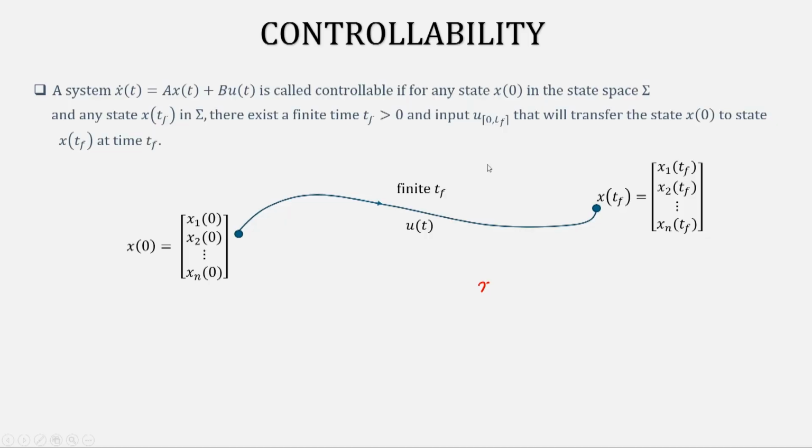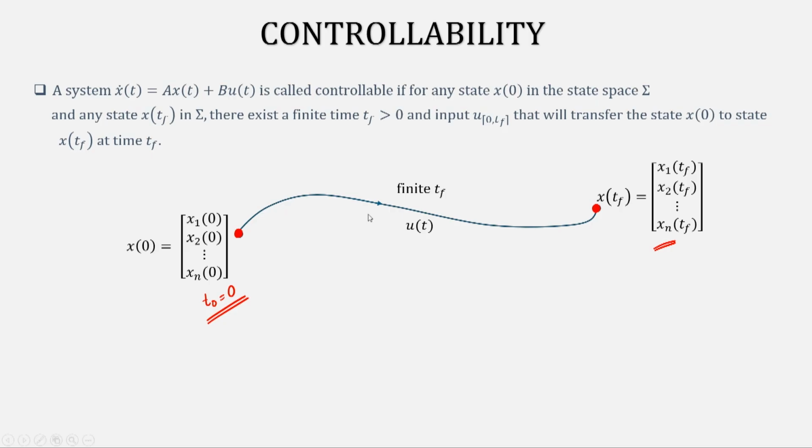Even if I shift the time, the response of the system will not change because the system is time invariant. If you remember, in the beginning of the lectures itself we defined what time invariance is. So, what we are saying is that instead of defining controllability from t naught to t f, bringing in one more variable t naught, we can define controllability as this. At t naught equal to 0 you take the initial condition, and then we have a final condition. If I can always go from any initial condition at t equal to 0 to any final condition at t equal to t f, then I will say that the system is controllable.